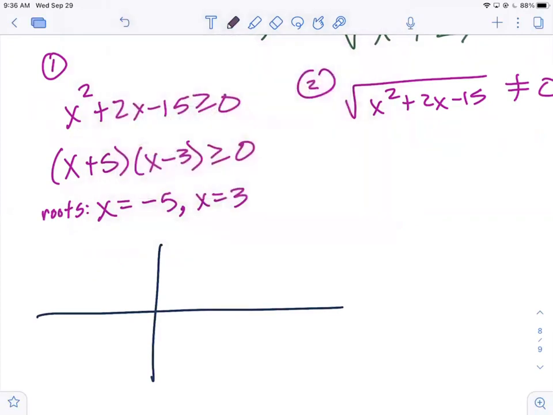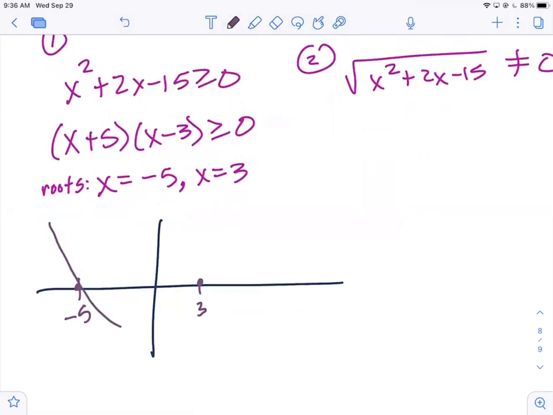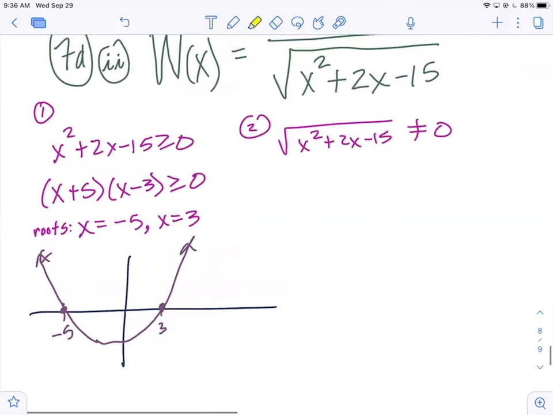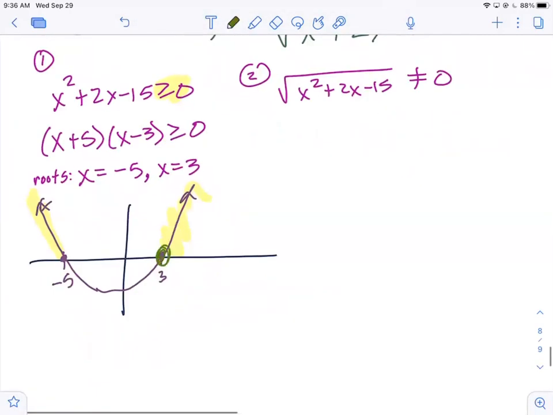Draw your x-intercepts first. Here's -5, there's 3, something like that. And now the parabola opens, we said what? Up, yeah. So again, it doesn't need to be super fancy. It just needs to be the right x-intercepts and opening up versus opening down correctly. Greater than or equal to 0. Again, because you're setting up the inequality from a radical, it's always going to be greater than or equal to 0, so you're always going to be looking for where it's above. And in this case, it's outside the x-intercepts. So we'll include 3, and we'll go to the right, and we'll include -5, and we'll go to the left.